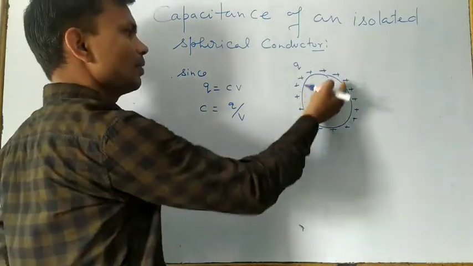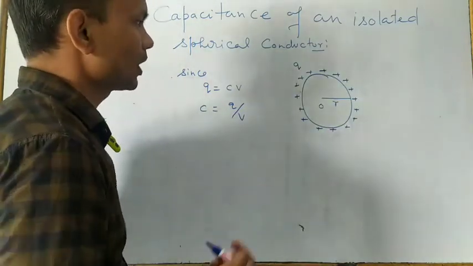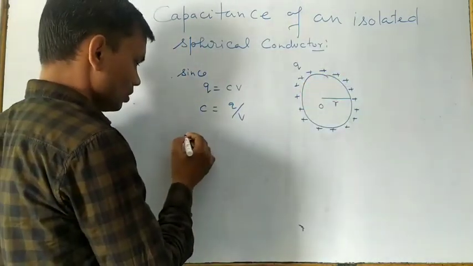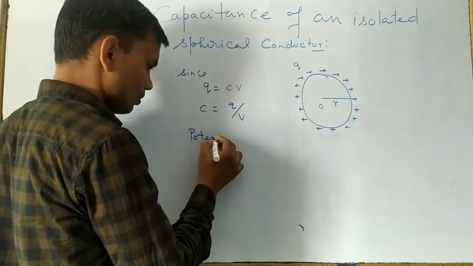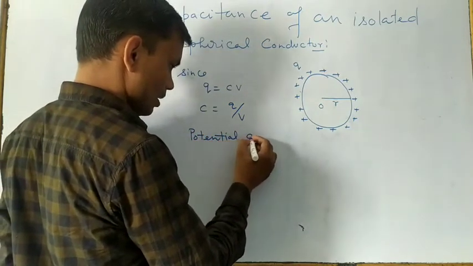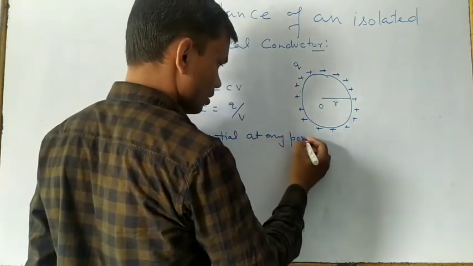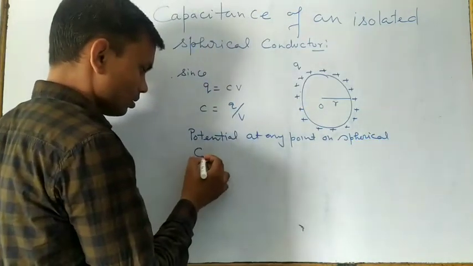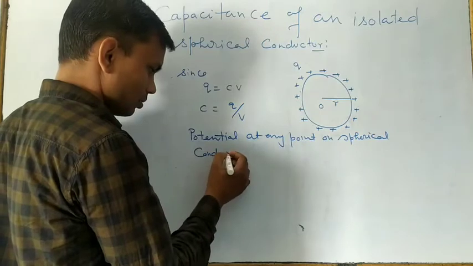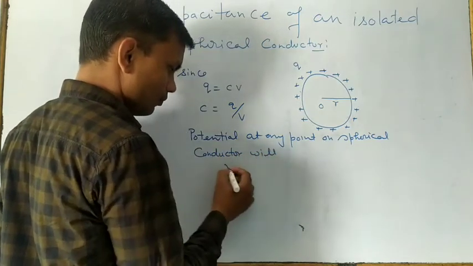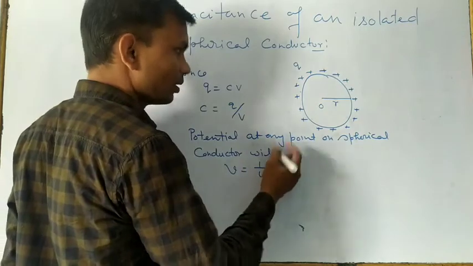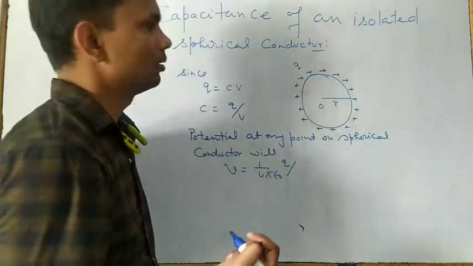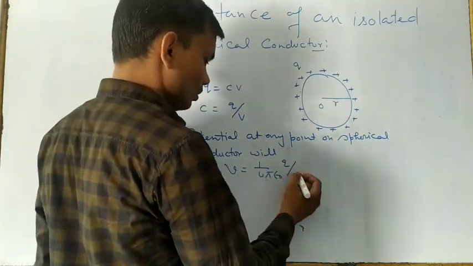So potential at any point on the surface of this spherical conductor will be V equal to 1 upon 4 pi epsilon naught, times total charge Q, and the distance of each and every point from the center is R, right?